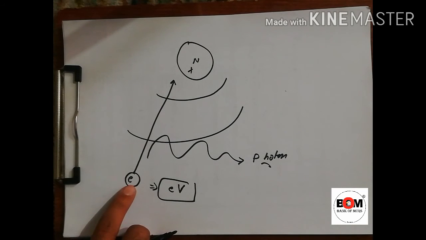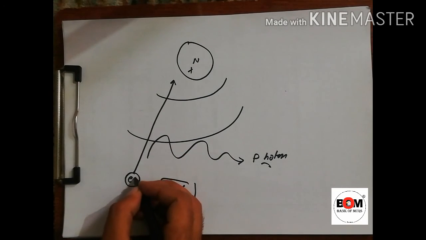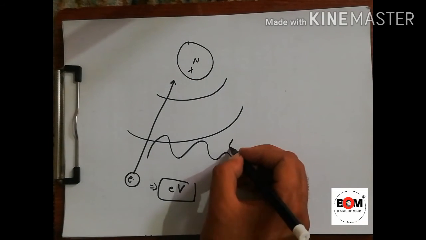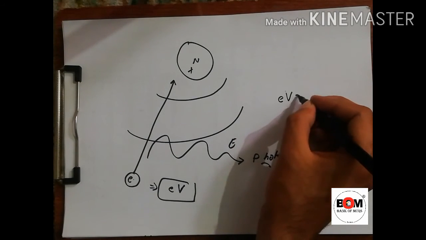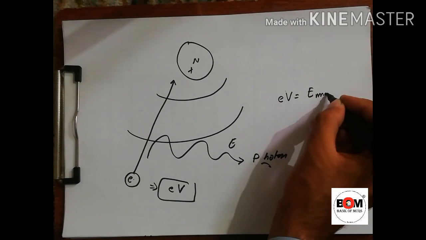If the electron is moving with initial energy eV and it is completely transferred into the energy of a photon, eV is totally converted into the maximum energy possible.